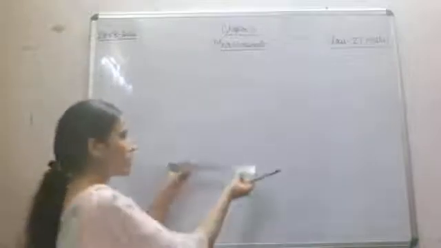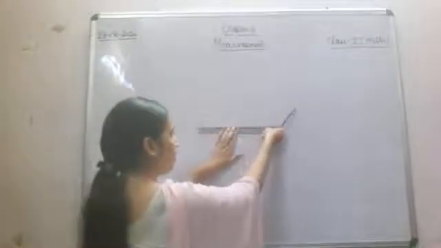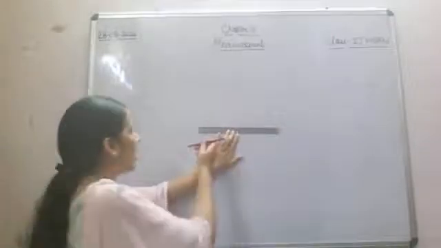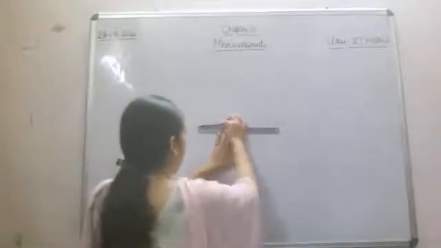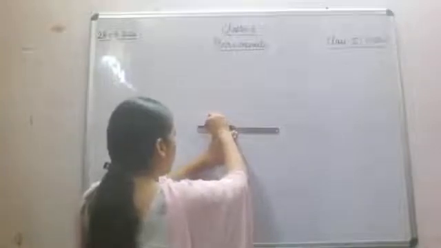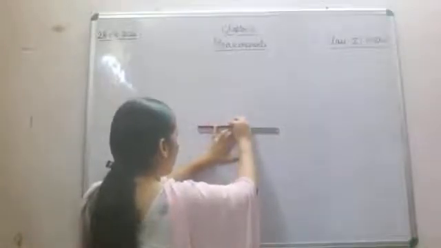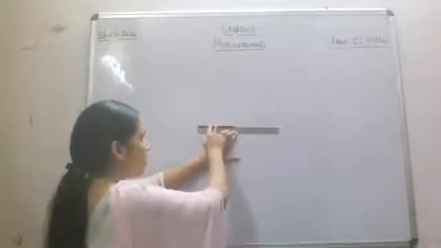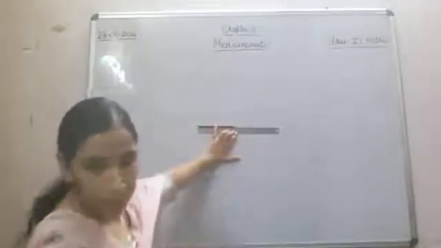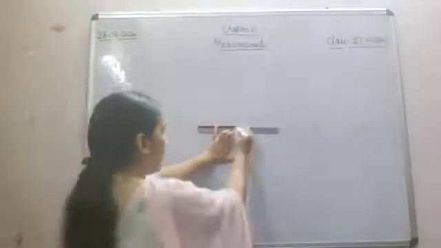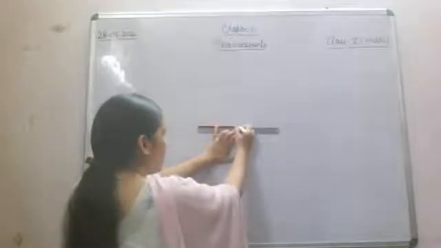We will keep this scale here according to the centimeter, and we will keep the pencil here along with the scale, and we will mark that point. Now this point will become the length of the pencil. I have marked here. Fine.